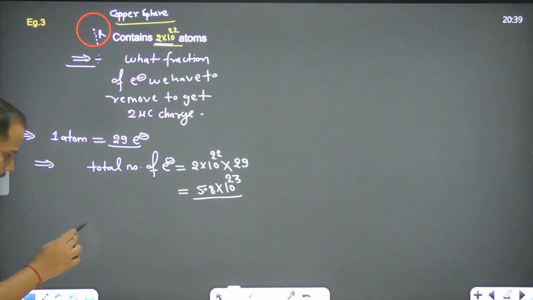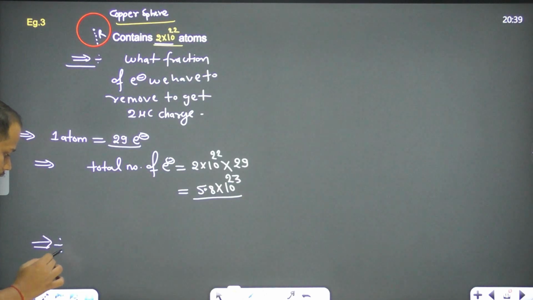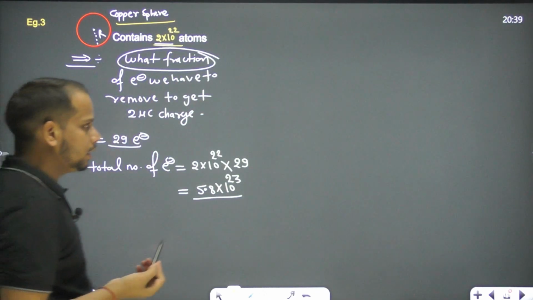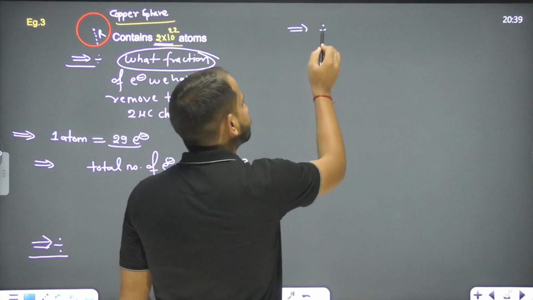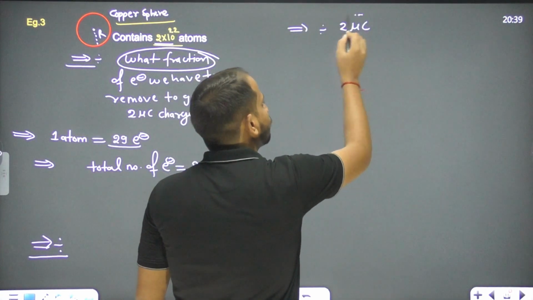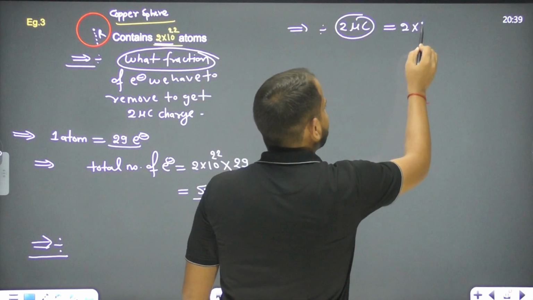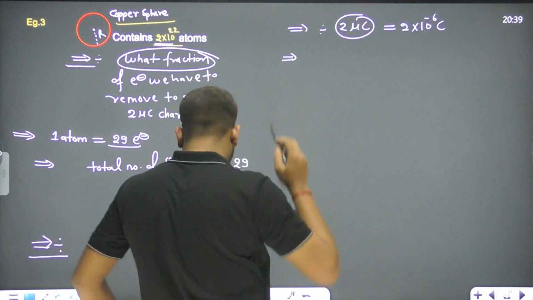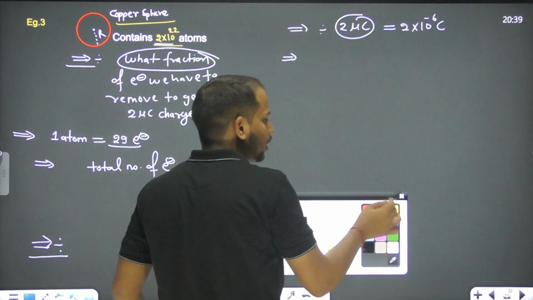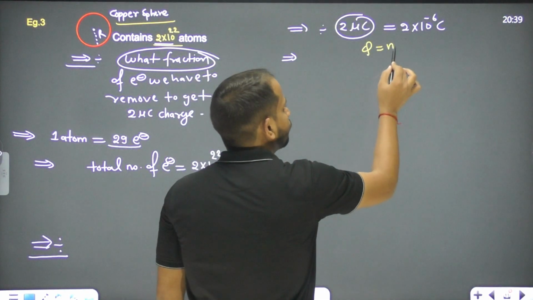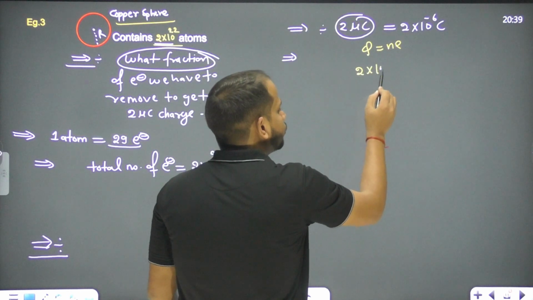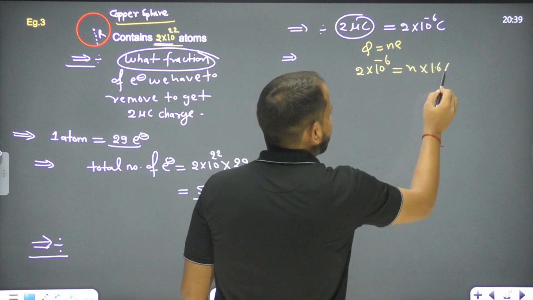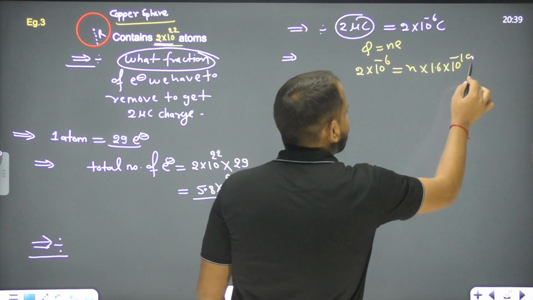If this is the total number of electrons, then now what we have to find? We have to find out the fraction. What fraction do we need to remove? So let's see, what is the charge here? 2 microcoulomb. 2 microcoulomb means what? 2 into 10 to the power minus 6 coulomb. So what is the number of electrons we are removing over here? Q is equal to Ne. So 2 into 10 to the power minus 6 is equal to N into 1.6 into 10 to the power minus 19, right?